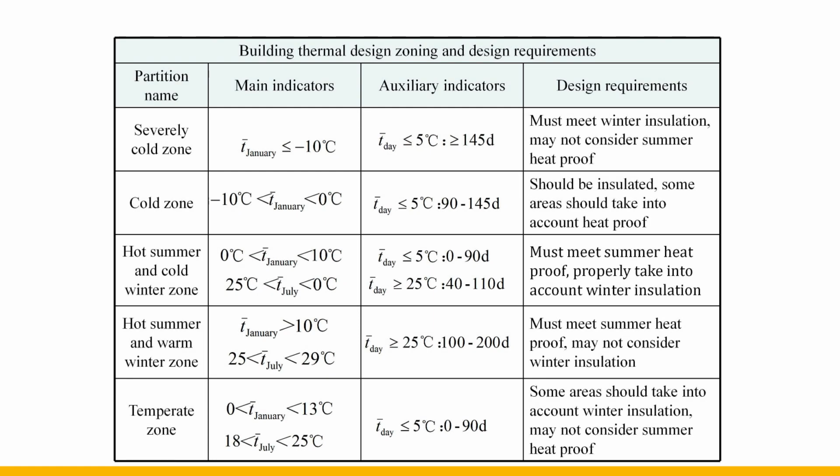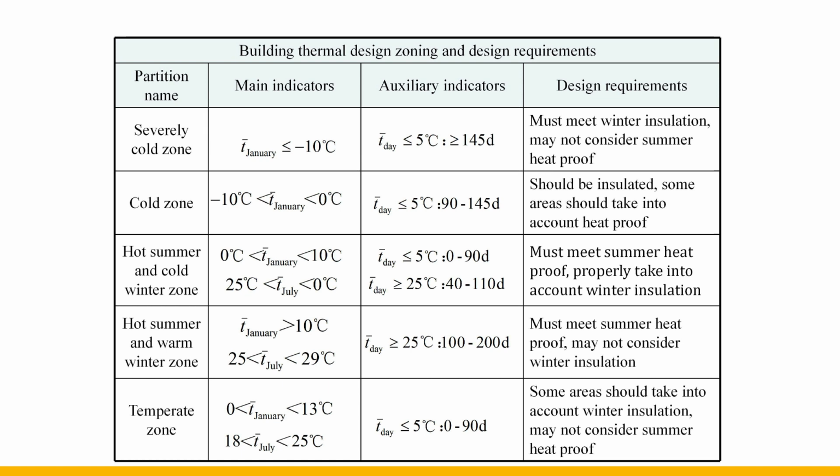The main indicator of the first level zoning is the average temperature of the coldest months and the hottest months, and the auxiliary indicator is the continuous number of days when the daily average temperature is larger than or equal to 5 degrees Celsius or higher than or equal to 25 degrees Celsius.